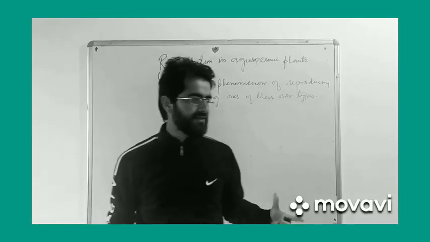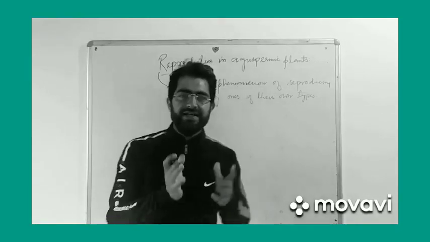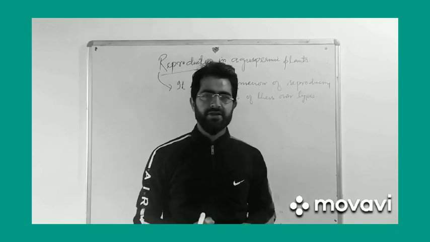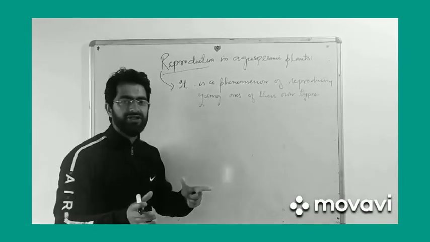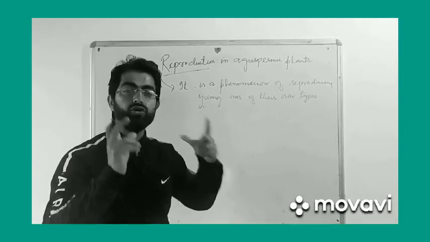As we all know, life is diverse, that is, different organisms involve different modes of reproduction. But reproduction has been broadly grouped into two categories.